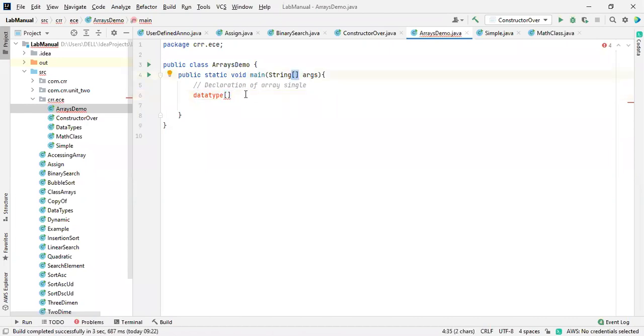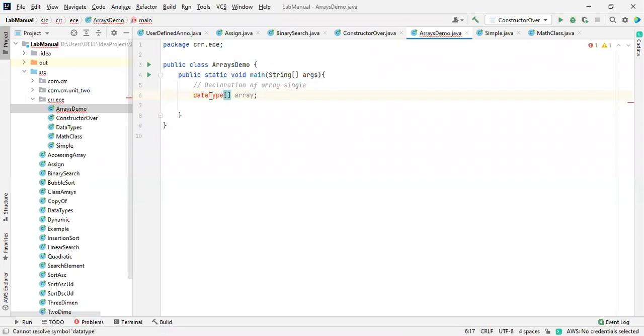Then you mention the name of the array. I'm just mentioning array as the name, which is user defined; you can take it on your own. First is the data type, then the brackets and the name of the array, and then a semicolon. This is all about the declaration of a single dimensional array.